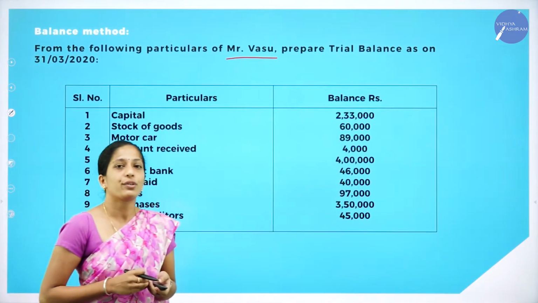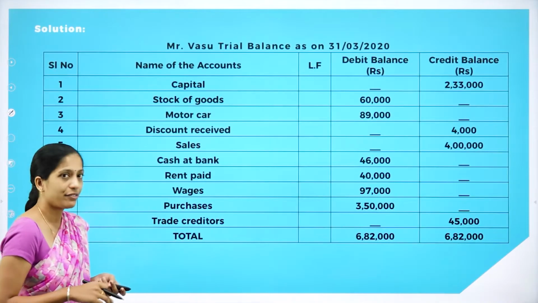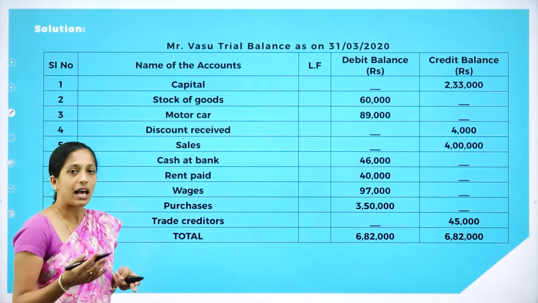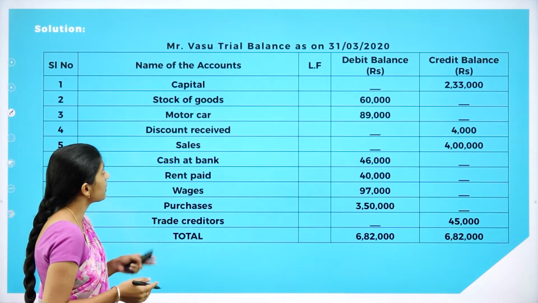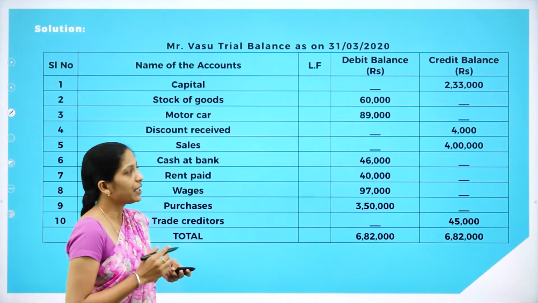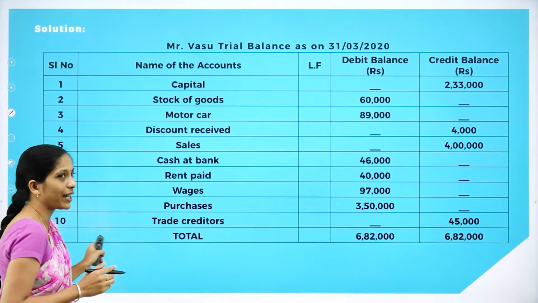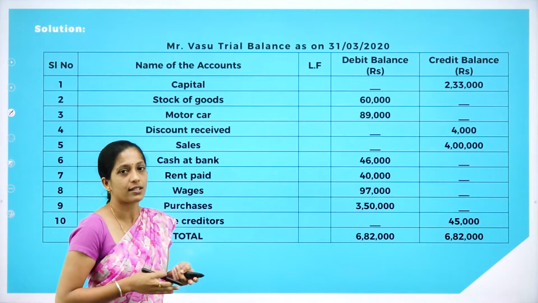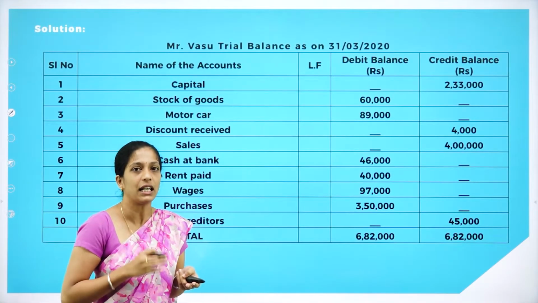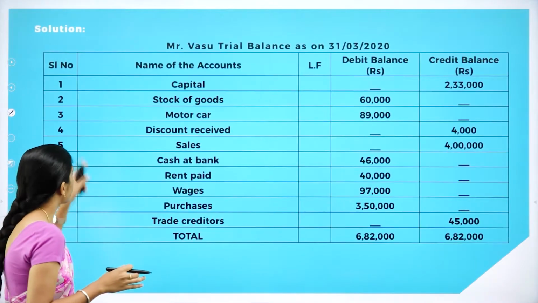Now what are we going to do? We shall prepare a trial balance. Let us see how we are going to prepare it. As usual, we have to begin with the heading: Mr. Vasu trial balance as on 31st March 2020. Now as usual, we will write the serial numbers, that is 1 to 10, because there are 10 transactions or items given in the question. So here they have given 10 items. We will record them as serial numbers.